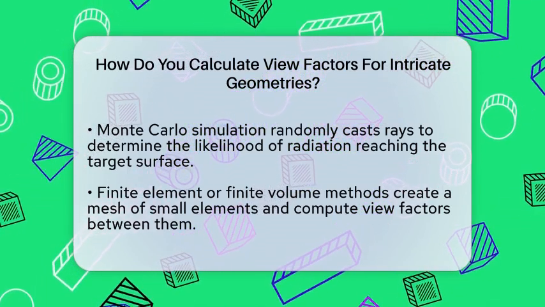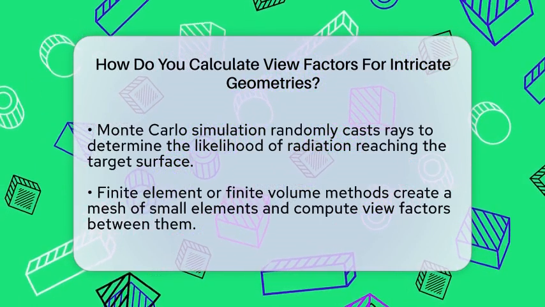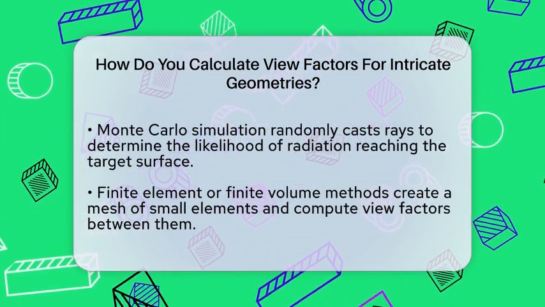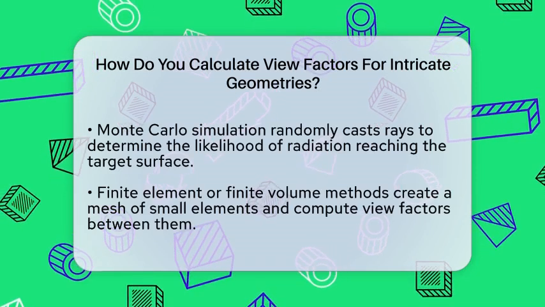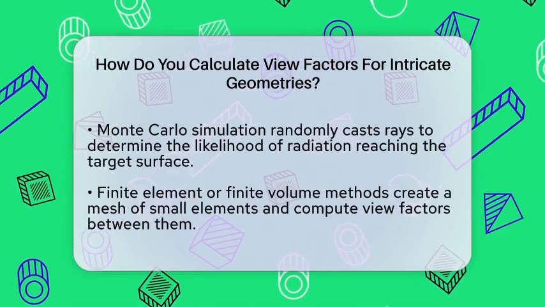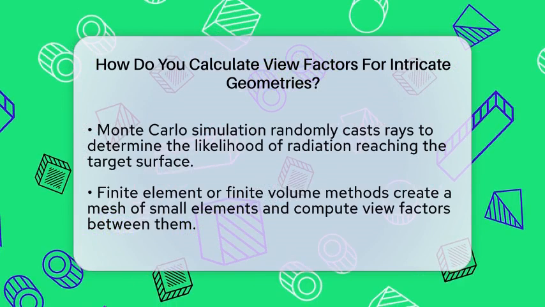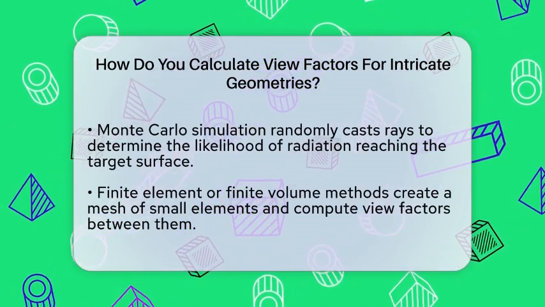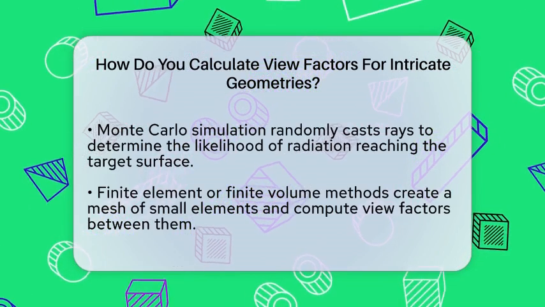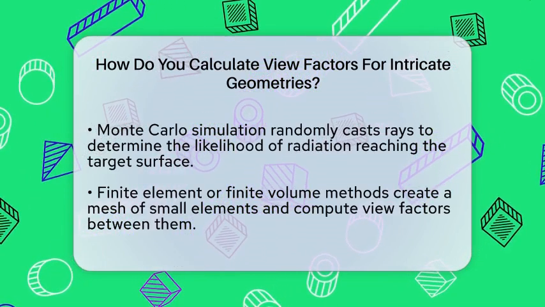Obstructions and shadowing are important considerations. If one surface blocks the line of sight to another, the view factor between them drops to 0. To account for this, we check if the line between two facets is clear. If it's blocked by another part of the geometry, we exclude that contribution from our calculations.